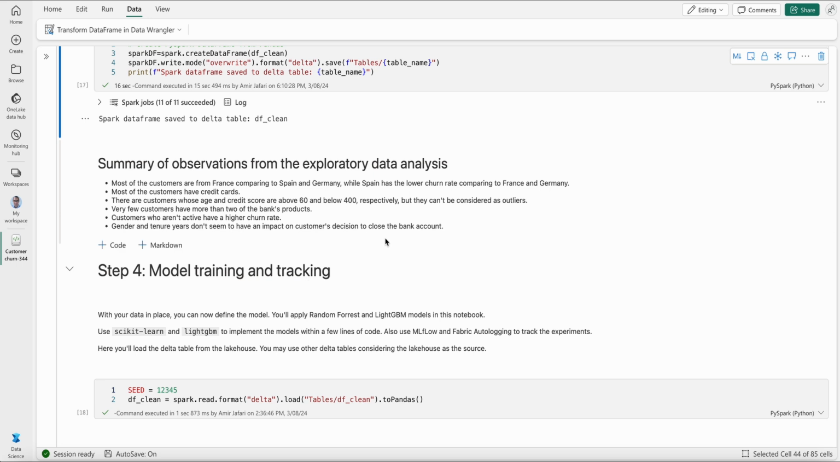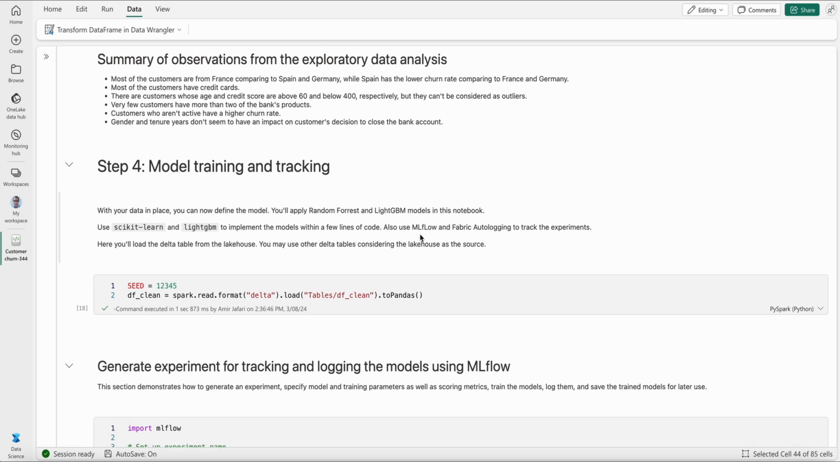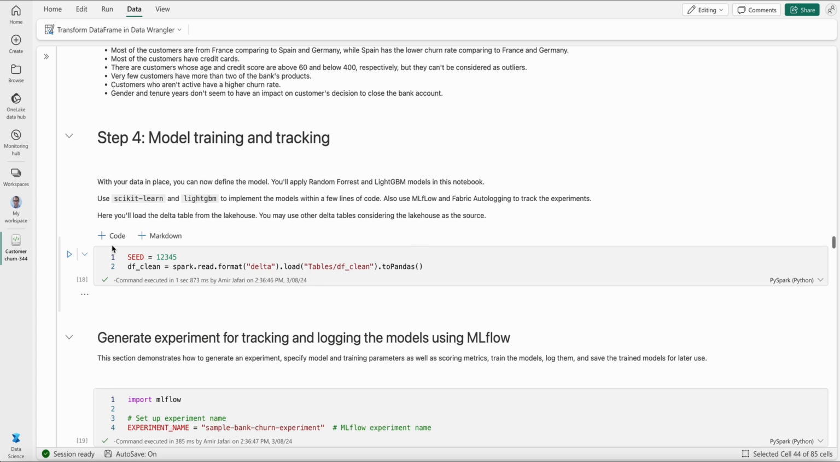Great. So now we are getting to a more exciting part, which is model training. We have the clean data in place and all of that. So we're going to train a model. For this notebook, we're going to use two models, scikit-learn and LightGBM, and they're very easy to implement in Microsoft Fabric Data Science notebooks. We can also use MLflow to log all of the experiments that we are running. So let's run this one.